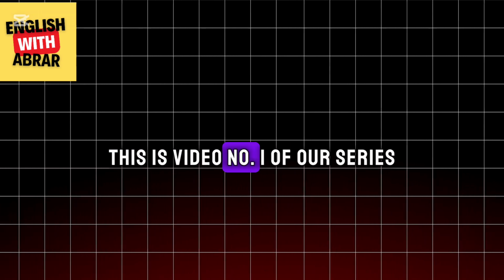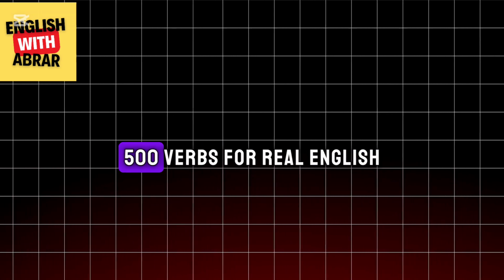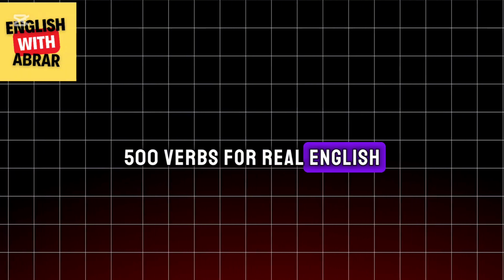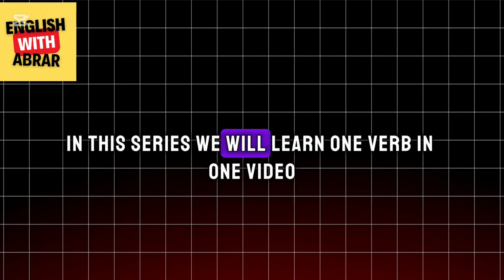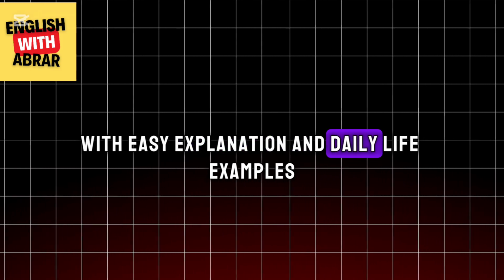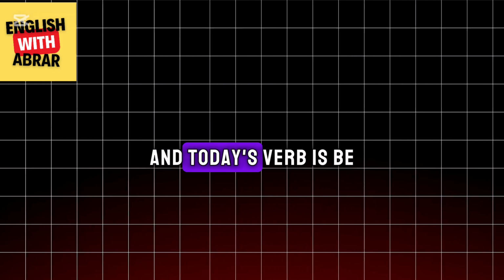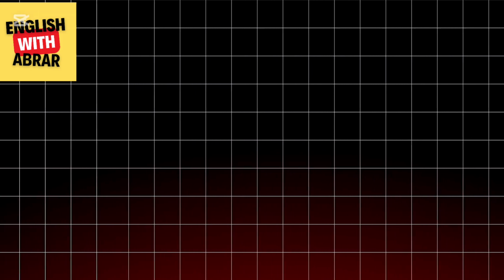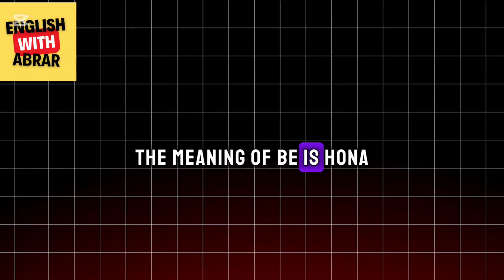This is video number 1 of our series 500 Verbs for Real English. In this series, we will learn one verb in one video with easy explanation and daily life examples. And today's verb is be. The meaning of be is hona.